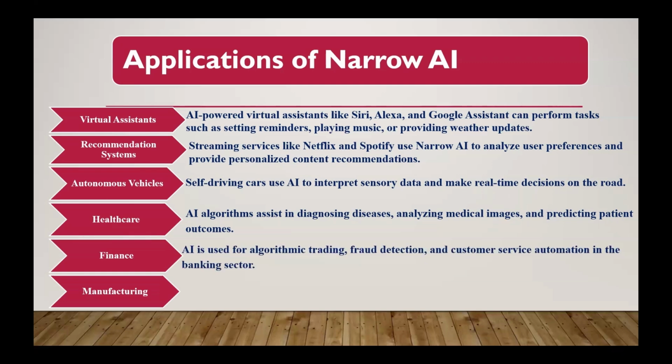Certain algorithms are already written inside the AI. As we know, this type of AI can perform limited tasks. If it is designed for finance, it can be used in the finance section for trading, fraud detection, and customer service automation in the banking sector. In manufacturing, AI optimizes the production process, involves supply chain management, and enhances quality control. So these are the areas where we can use narrow AI or weak AI.